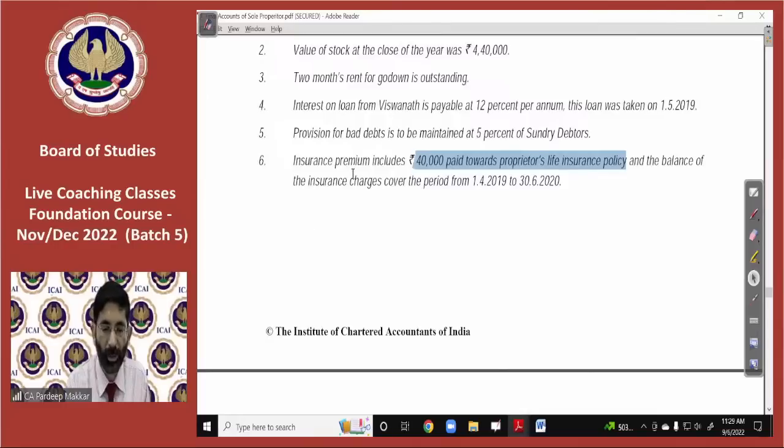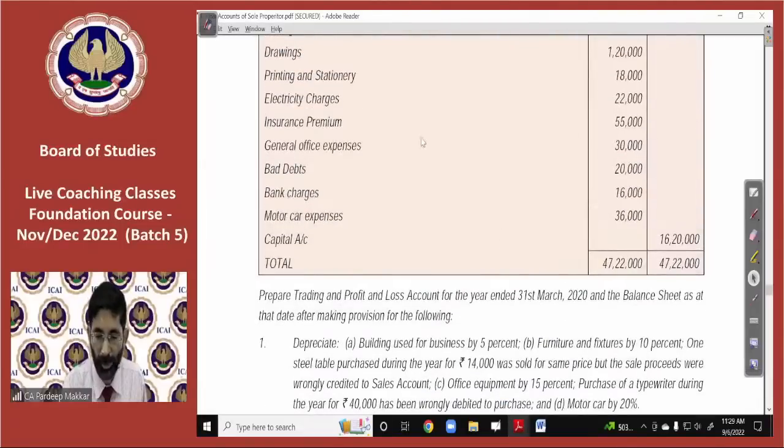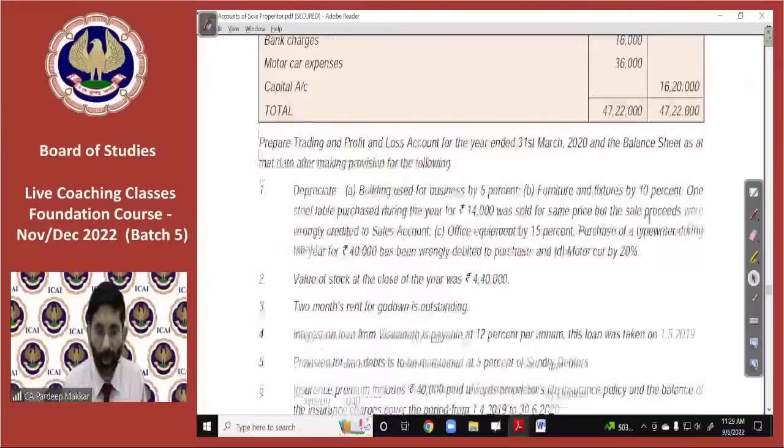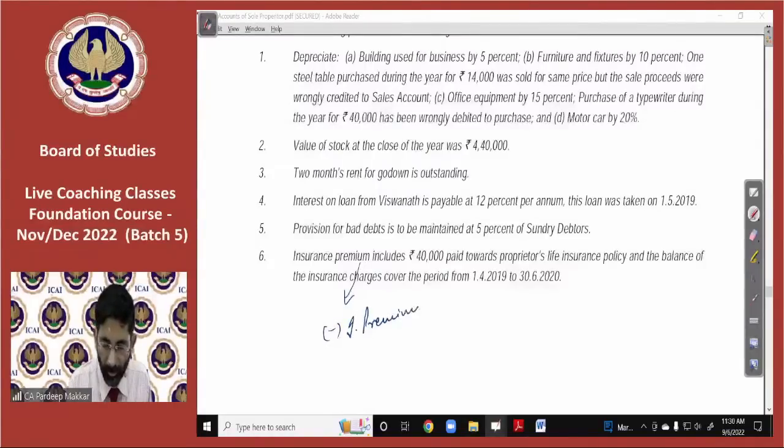So the adjustment should be: it will be deducted from insurance premium, whatever is given in your trial balance. In your trial balance, insurance premium is given worth rupees 55,000. Yeah, it is 55,000. So you have to deduct 40,000 out of it as drawings, and that drawings will be shown as a deduction from capital account in your balance sheet. So I would like to write here so that it should be easy for you. Deduct from insurance premium in profit or loss account. Also deduct from capital as drawings.